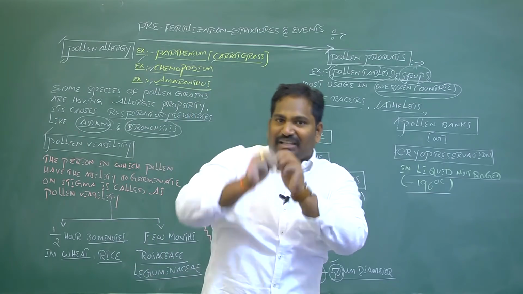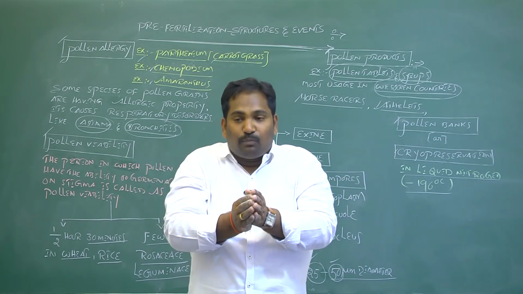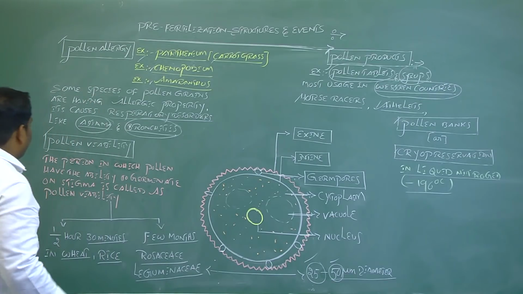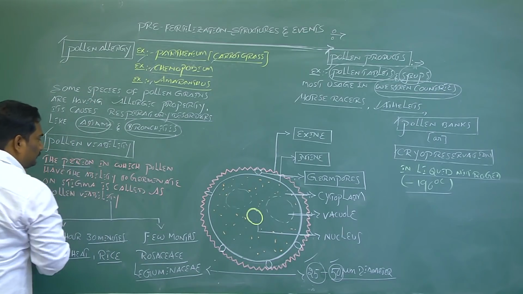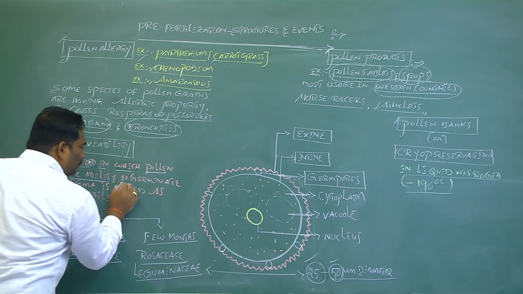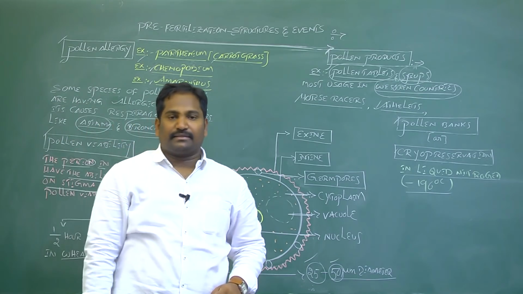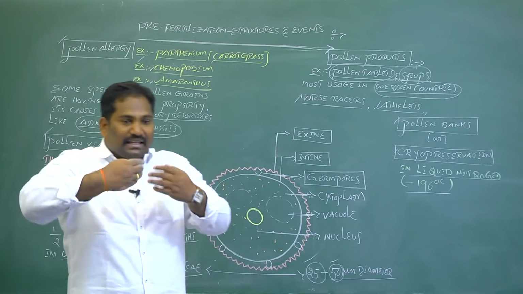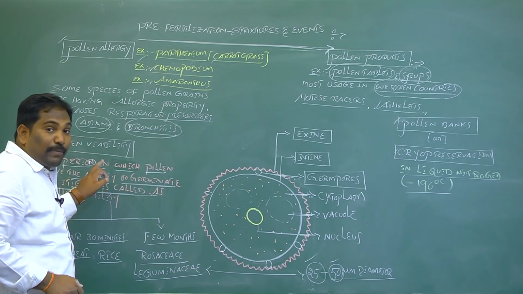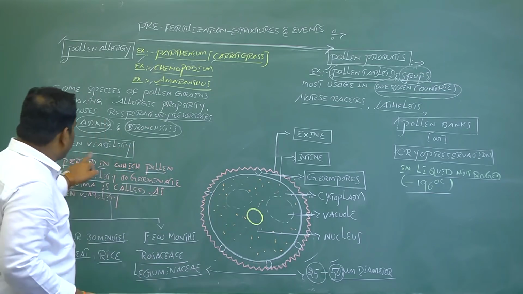In between release of pollen grains from the anther and landing on the stigma, the pollen grains have viability. The simple definition of pollen viability: the period in which pollen has the ability to germinate on the surface of the stigma. After release from the anther, the period in which the pollen grains have the potential to germinate on the stigma is called pollen viability.